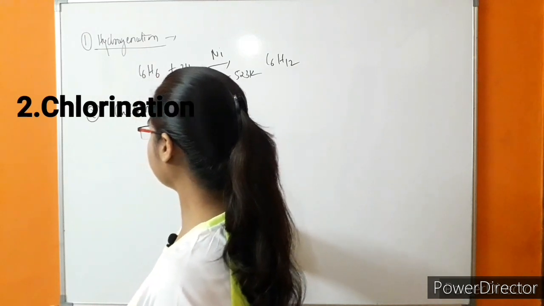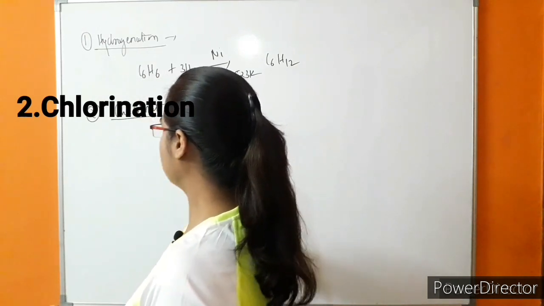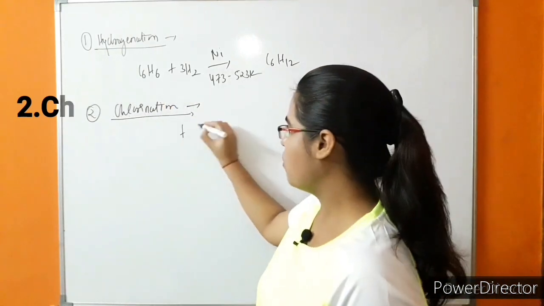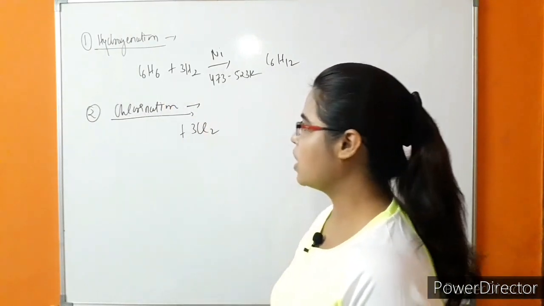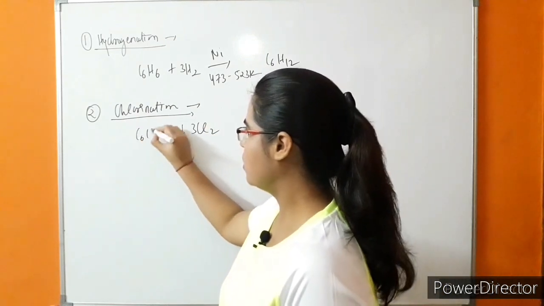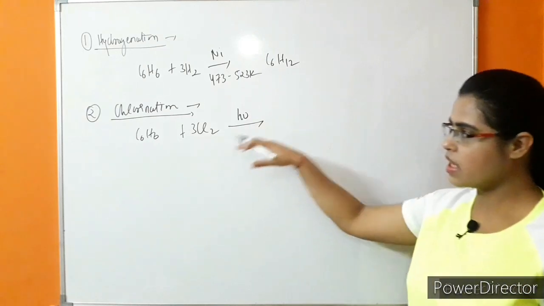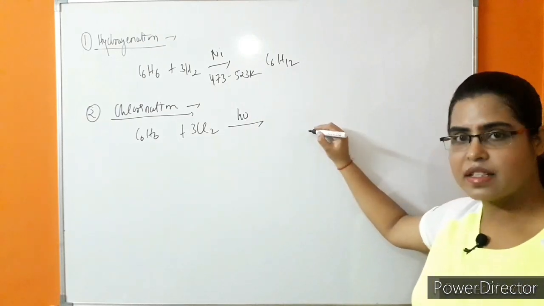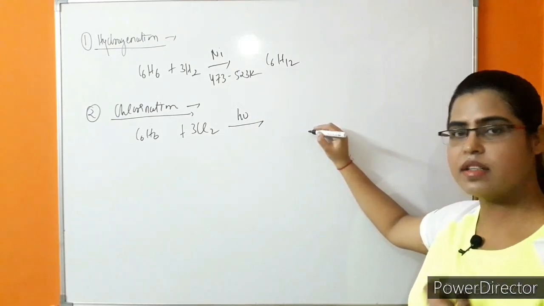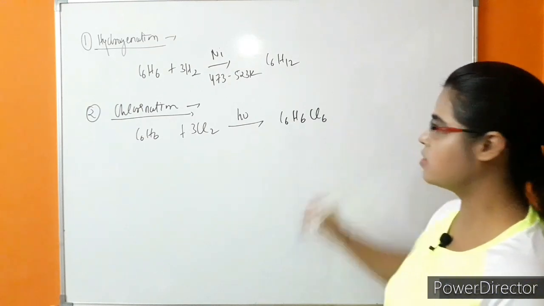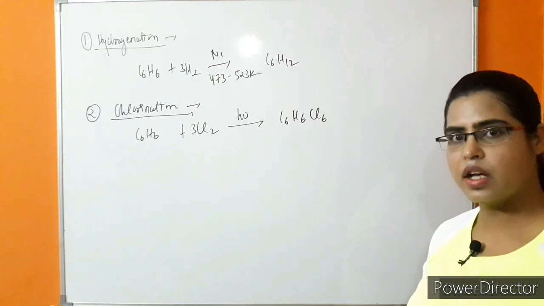Chlorination. When the benzene ring is reacted with 3 molecules of chlorine in the presence of sunlight, benzene hexachloride is formed. It means C6H6Cl6. This is benzene hexachloride.